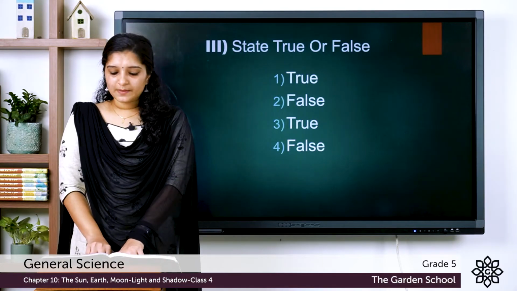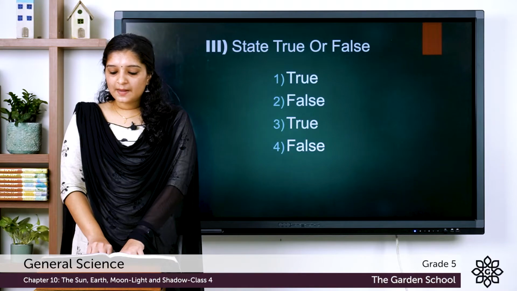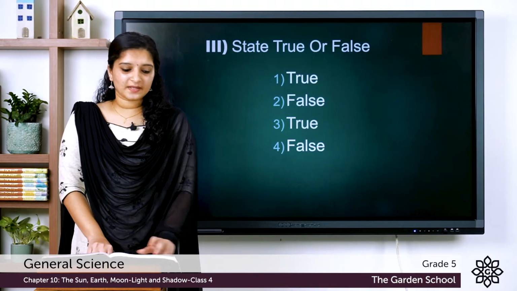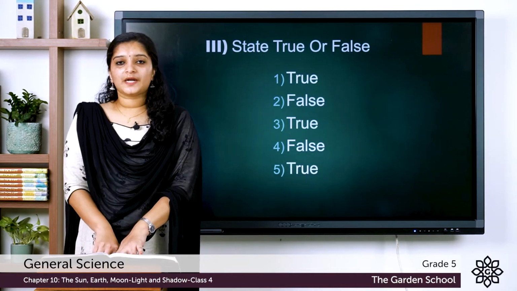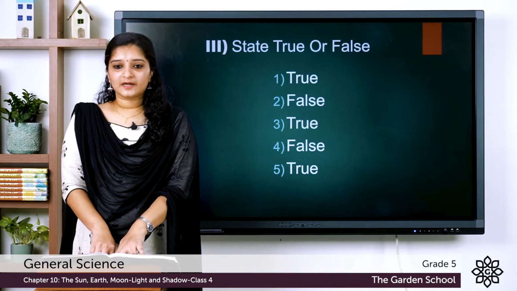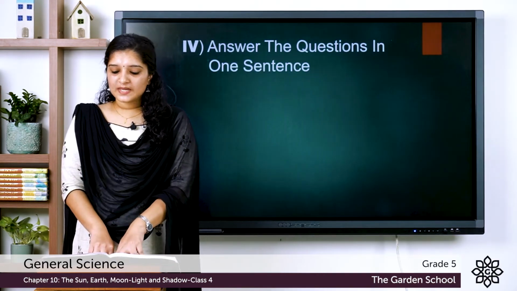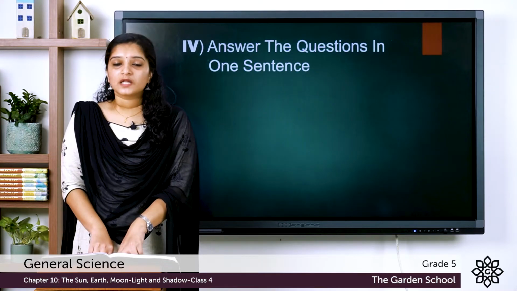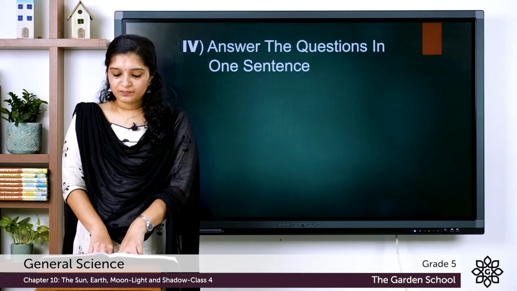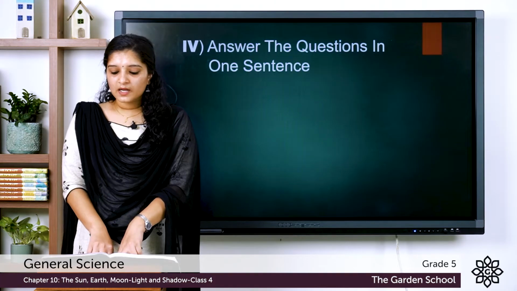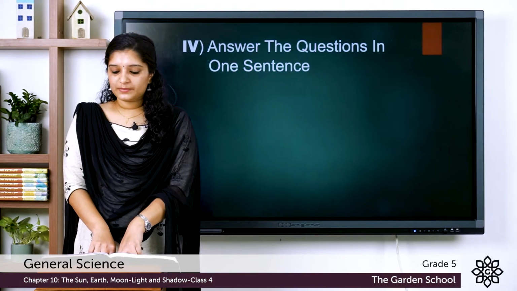The last statement, a lunar eclipse can be viewed with naked eye. The answer is true. A lunar eclipse can be viewed with naked eye. Now let's do the next set of questions, that is, answer the following questions in one sentence. The first question here is, how can we prove that light travels from one place to another?